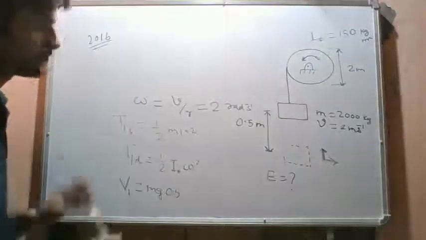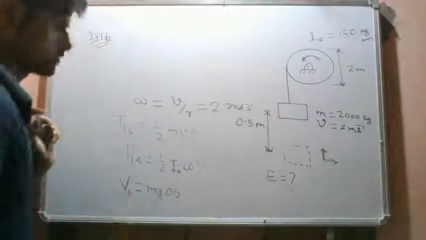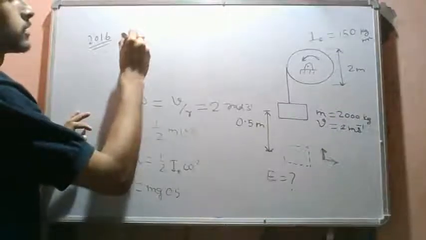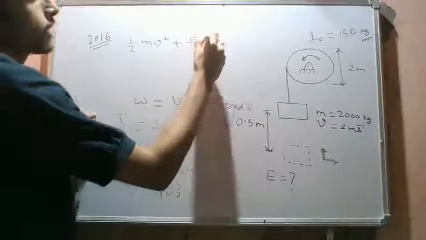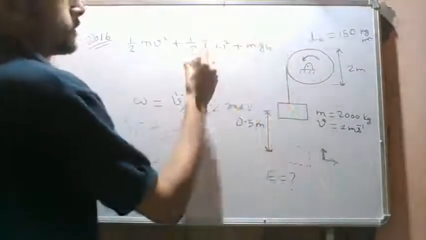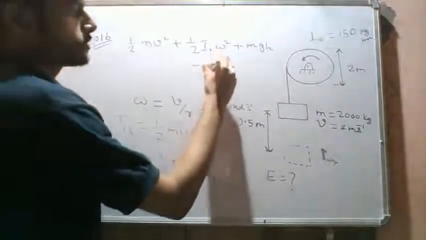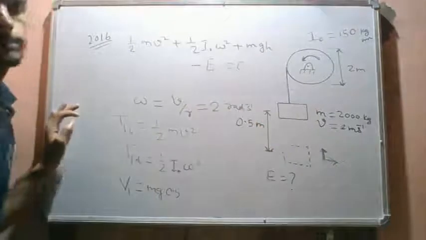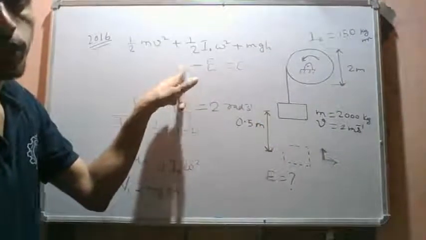So we have half m v square plus half I naught omega square plus mgh minus E, since there is a dissipation, so the frictional work done is negative, and this should be equal to 0. We are required to find this E.